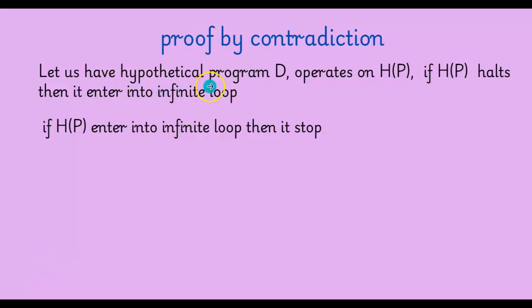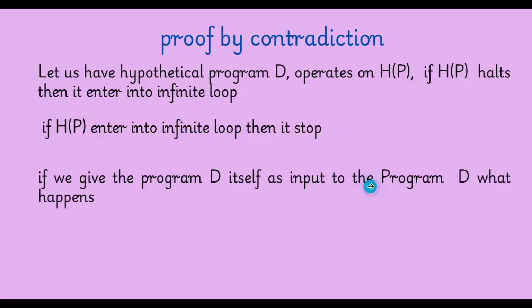Let us have a hypothetical program D that operates on H of P. If H of P halts, then it enters into infinite loop. If H of P enters into infinite loop, then it stops. That means D is the reverser. That means it reverses the result. If H of P halts, it says enter into infinite loop. If H of P enters into infinite loop, then it stops.